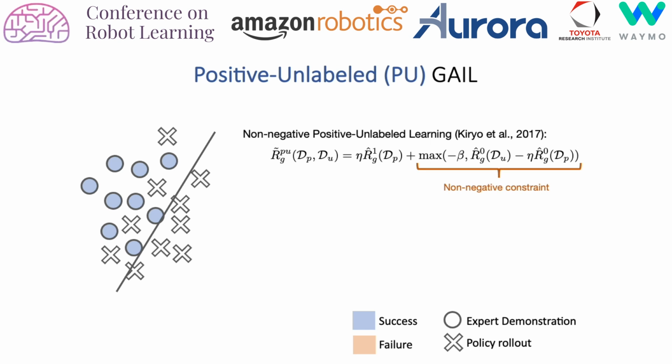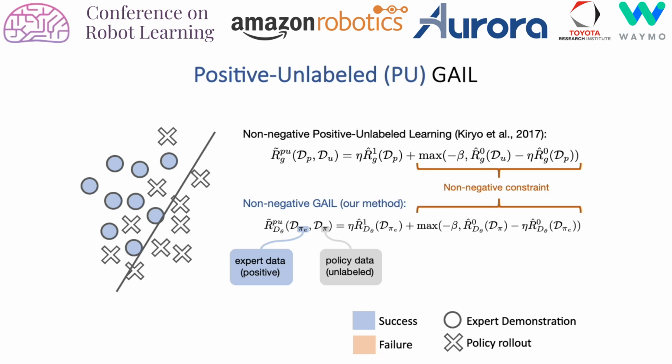Specifically, we base our method on a PU learning formulation that works well with complex function classes such as deep neural networks by imposing a non-negative constraint on the original PU learning formulation. We adapt the GAIL discriminator objective with a non-negative PU learning objective and call our method non-negative PU GAIL. Our method is a drop-in replacement to the original GAIL algorithm.